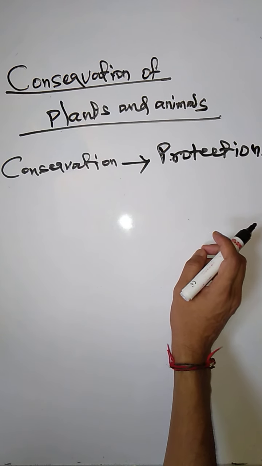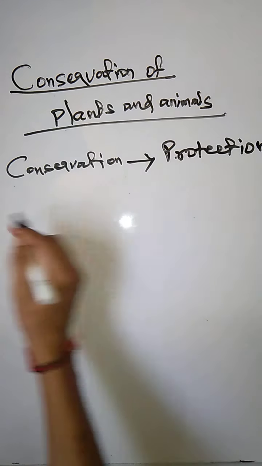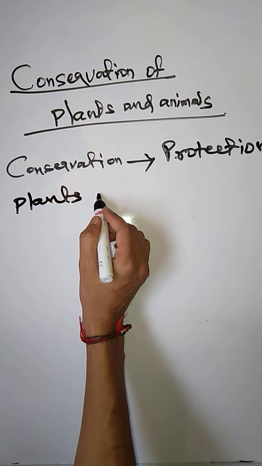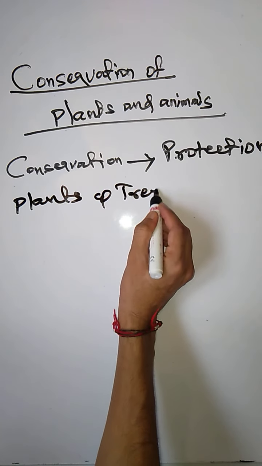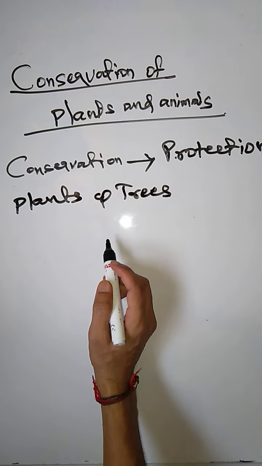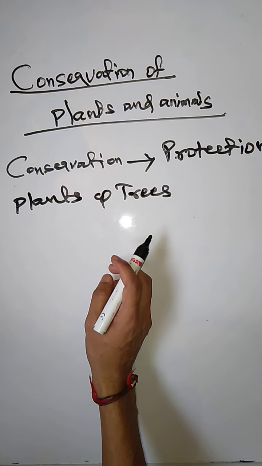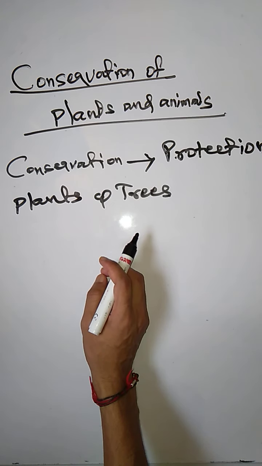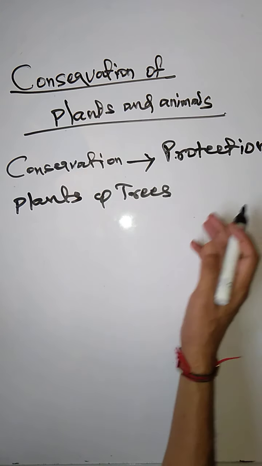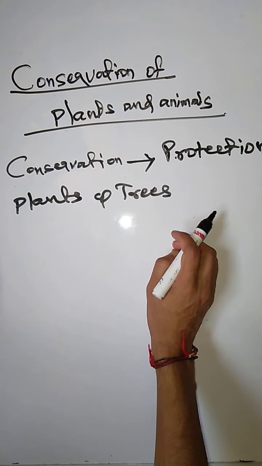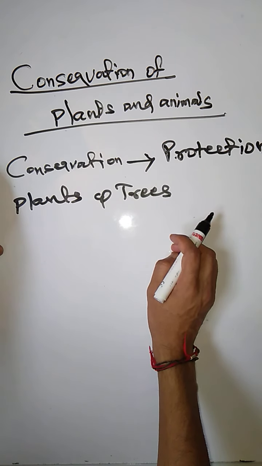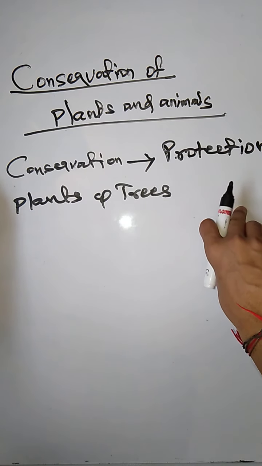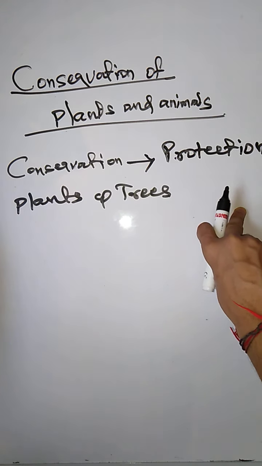Why do we protect plants and animals? What is the importance of plants and trees? Do you know what is present in a forest? We have learned in class 7 about flora and fauna, what is meant by flora and what is meant by fauna. We will discuss it in the coming class. Here, conservation of plants and animals means we have to protect plants and animals. In a forest, plants, trees and various animals are there.